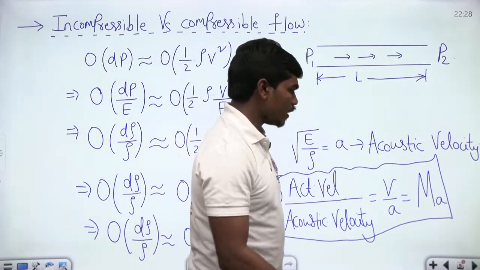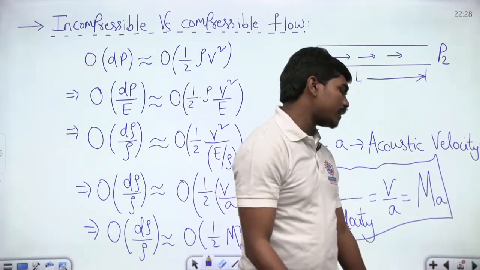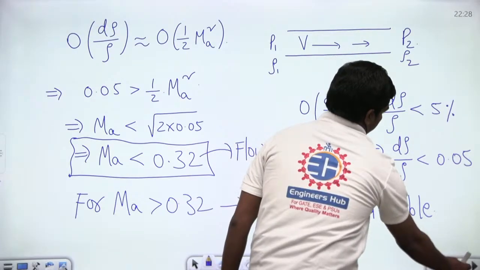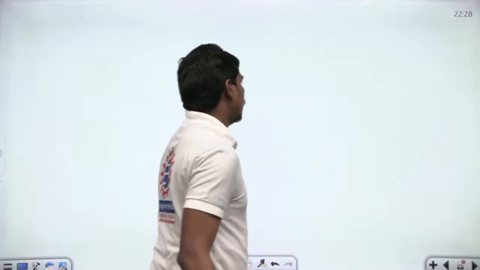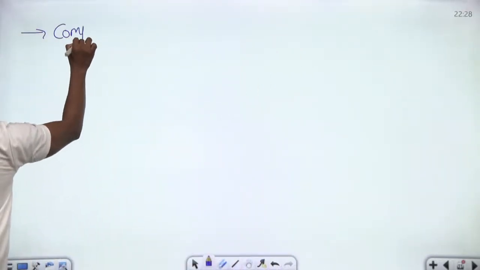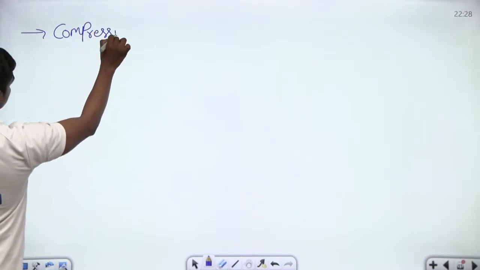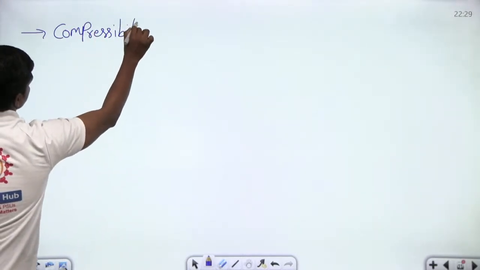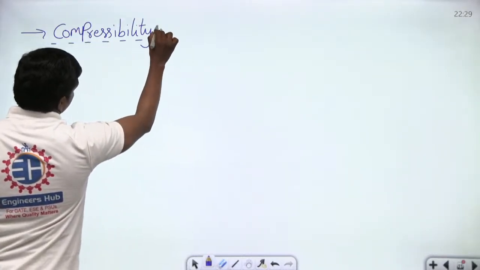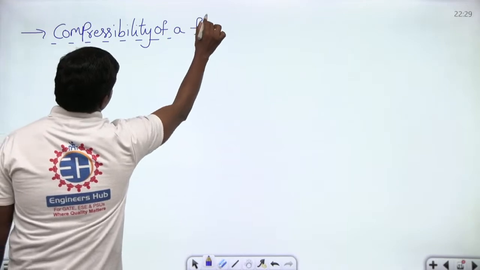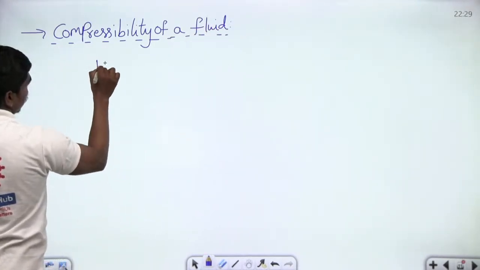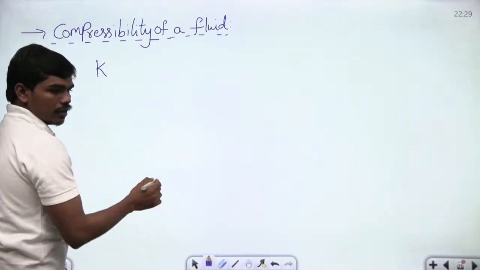Now I want to give you one extra thing at this point. In the compressibilities which we talked about, the compressibility of a fluid is denoted by K, which we have seen today.